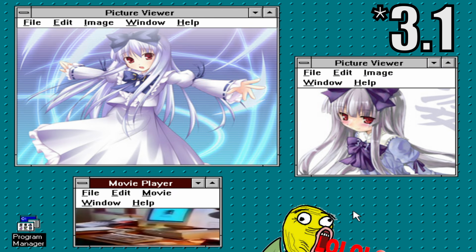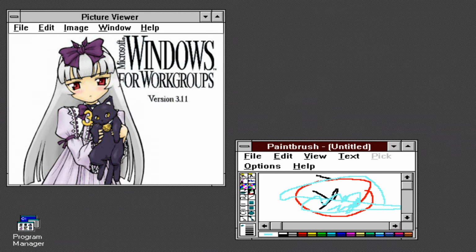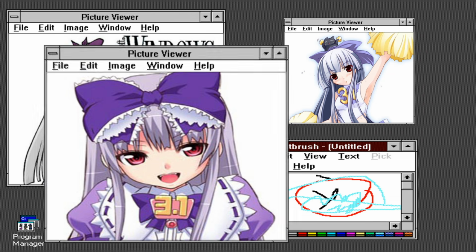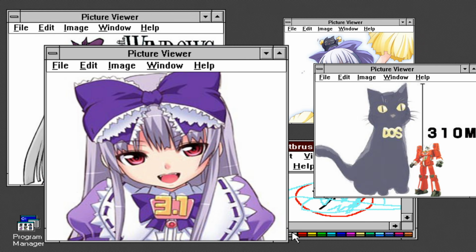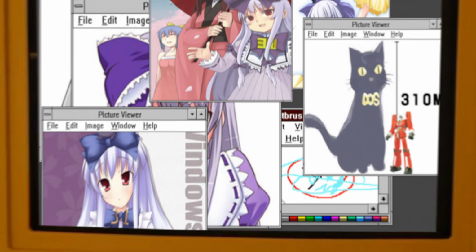Windows 3.1 was the version released after Windows 3.0 and was a very popular system. 3.1 Tan has a gothic Lolita design but has the personality of an old woman. Her colorway is also purple and she has a cat called Da. She wears a 3.1 ribbon decoration on her chest and is often seen around 95 Tan and NT Mama.